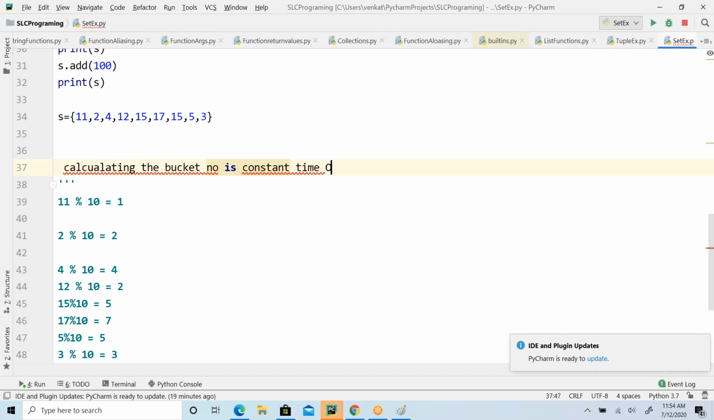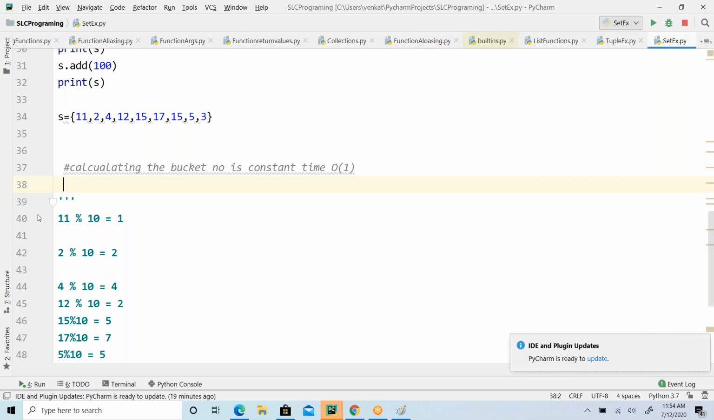So order of 1, constant time. Comparison operators, compared to your whole list of elements, are going to reduce, because we are going to search against only one particular bucket. When you have only 10 or 20 elements, you don't see the difference. But imagine real-time data sets where we have millions of records, millions of numbers. In that case, performance is the biggest problem.